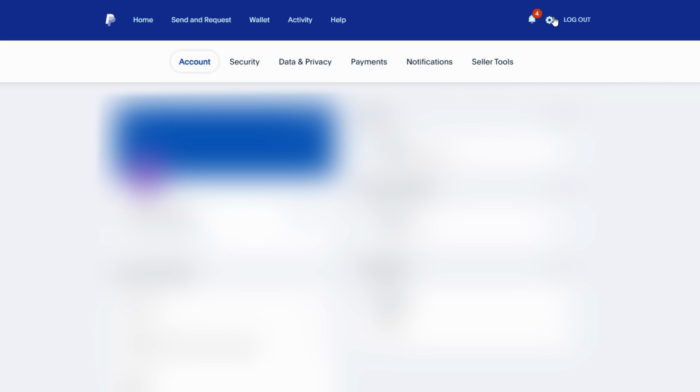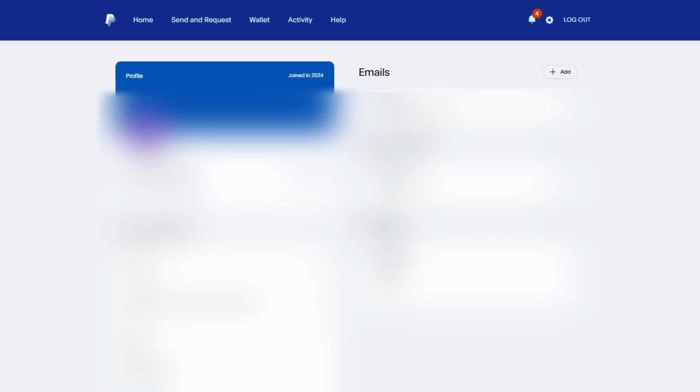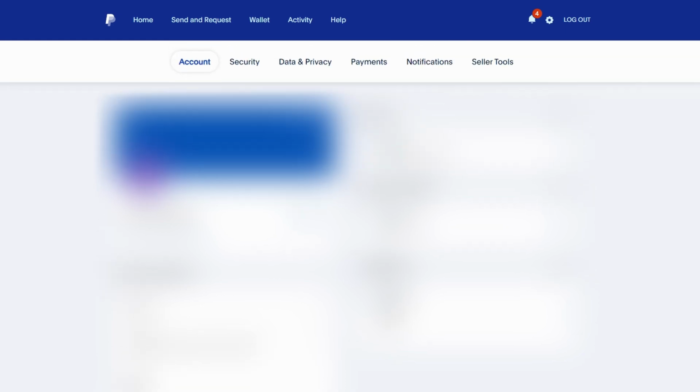In the Account Settings, look for a section labeled Limits. Click or tap on View Limits. This will show you any restrictions on sending, receiving, or withdrawing money from your PayPal account. PayPal may also impose transaction-specific limits for unverified accounts.